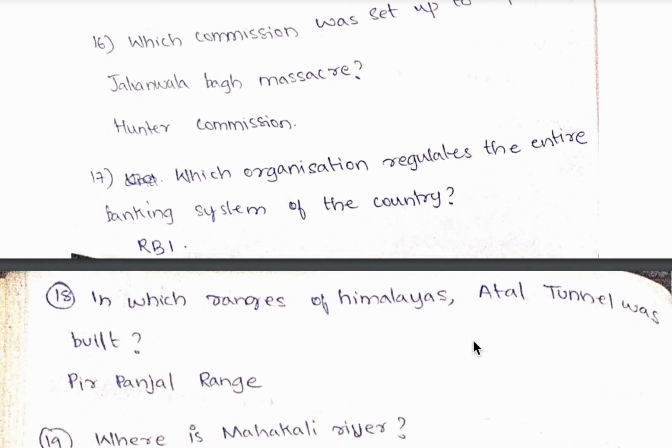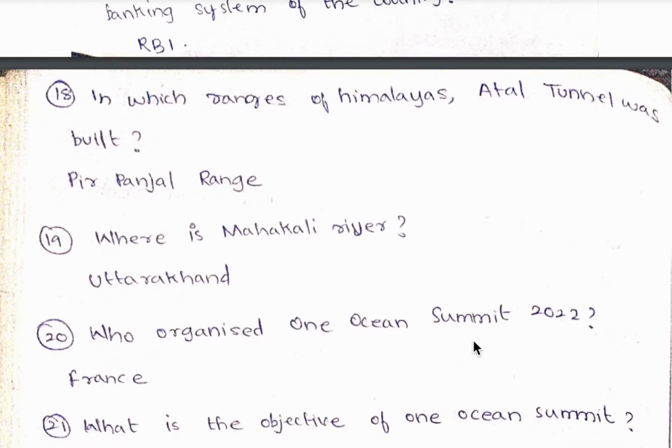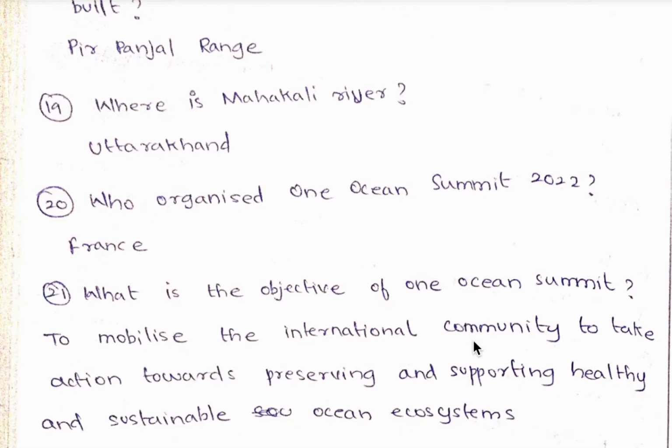17th question, which organization regulates the entire banking system of the country? It is RBI. 18th question, in which range of Himalayas was Atal Tunnel built? It was built on Pir Panjal range. 19th question, where is Mahakali river? It is in Uttarakhand. A bridge was recently signed to be built between Nepal and India across this Mahakali river.